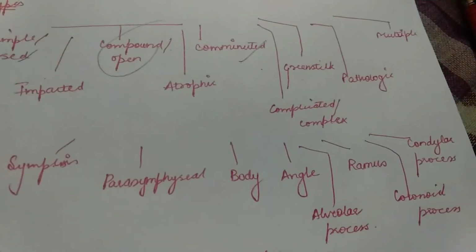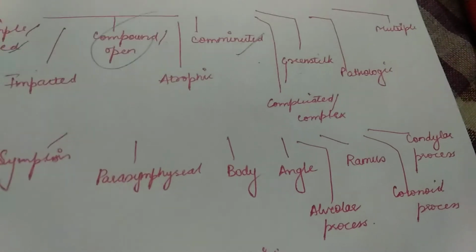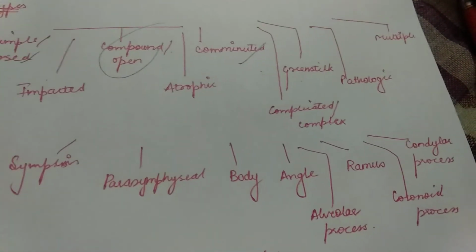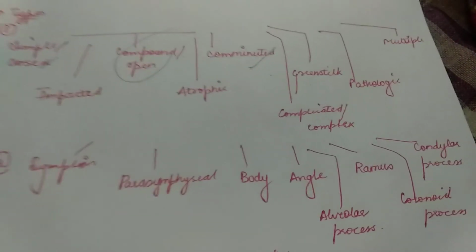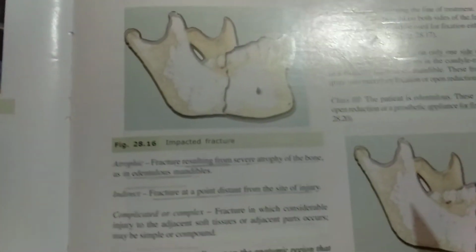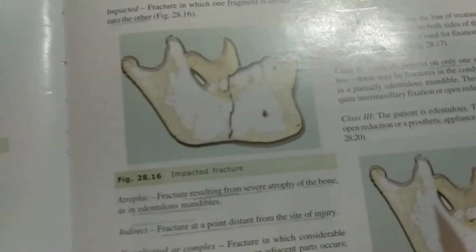Then is the impacted fracture, in which one fragment will enter inside the other fragment. For example, like this, the bone will move towards the other part of the bone. Then is the atrophic fracture resulting from the atrophy of the bone, as in the edentulous mandible.